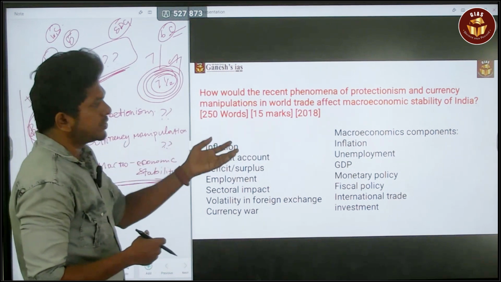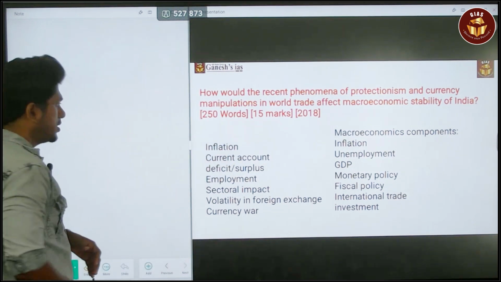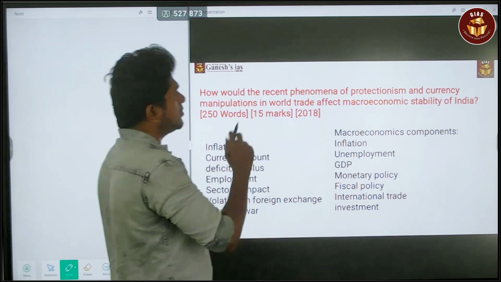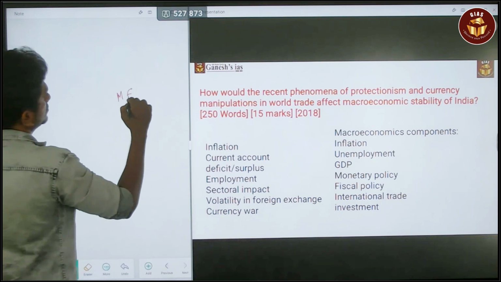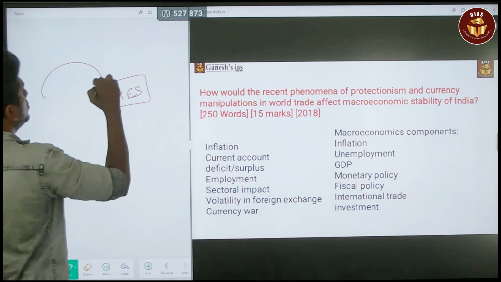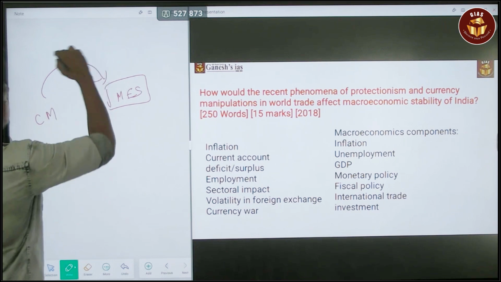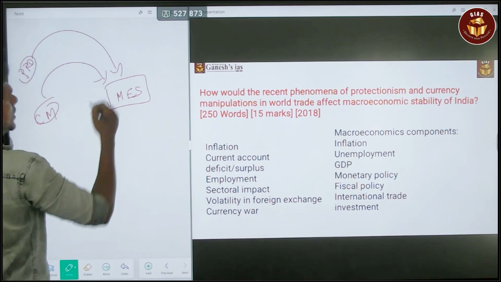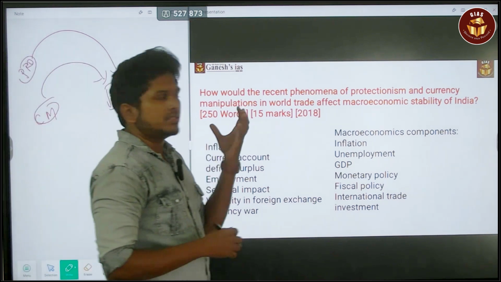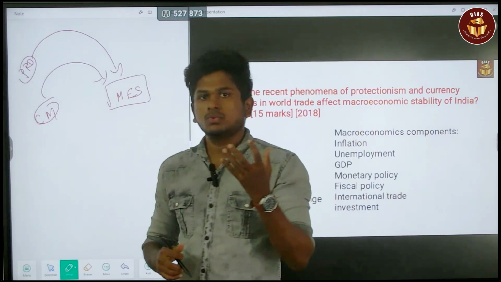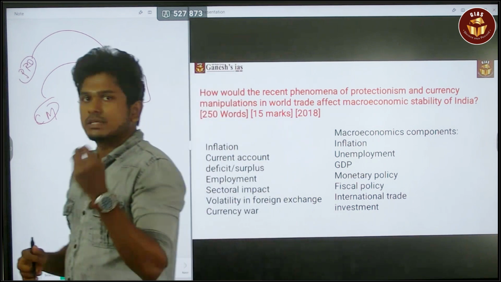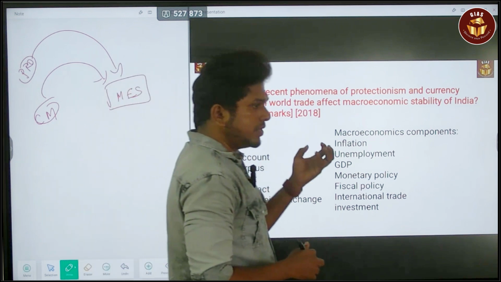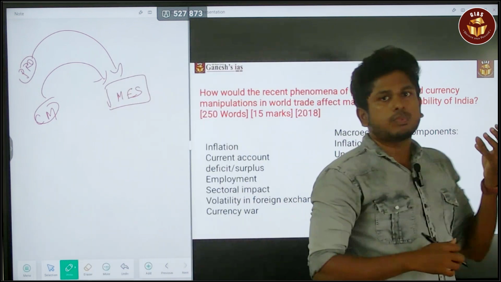And also for this question, it is about protectionism and currency manipulation that affect macroeconomic stability. So how currency manipulation and protectionism affect macroeconomic stability, that is what the question is all about. So first you have to know what macroeconomic stability is. Without knowing it, you can't answer the body of the answer.